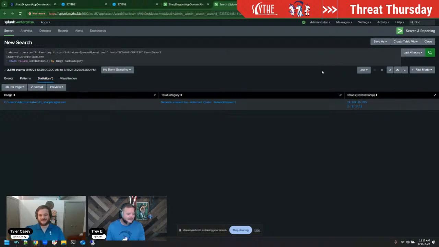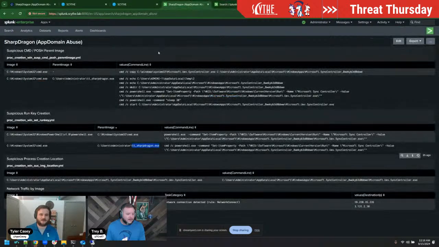You'd be like, I don't have anything that should be running this. It's got a new DLL in there, and it's reaching out to these two sites. I should probably investigate what these two sites are, right? So that's how you can take it from something as simple as it running out of a strange place and go all the way down to figure out, is this malicious? Is this something I need to take a little more time and look at?